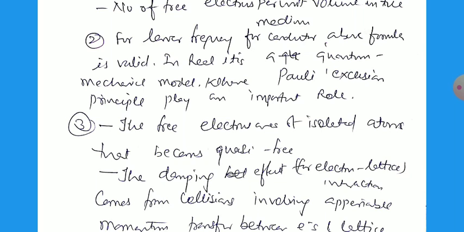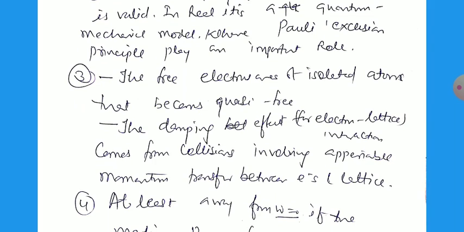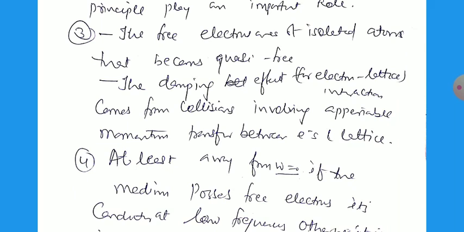So the damping effect of the electron lattice comes from the collisions involving energy transfer between the electrons and the lattice. So due to the collision of the electrons, when the electrons get energy and collide with the lattice, some electrons become free. So at least away from omega equal to 0, if the medium possesses free electrons, it is a conductor at low frequency.